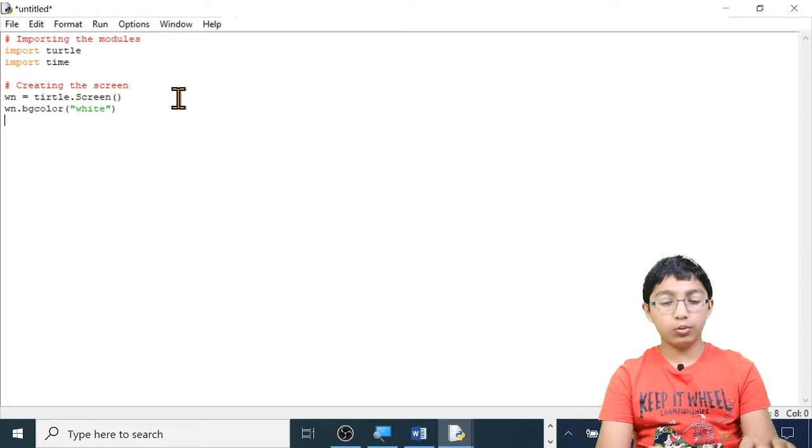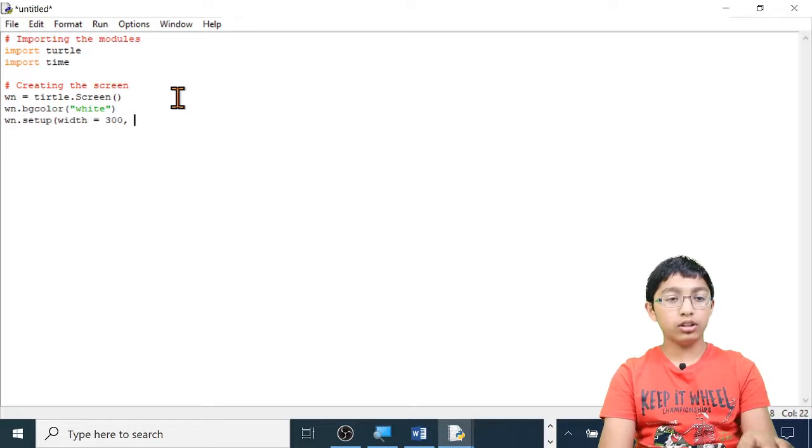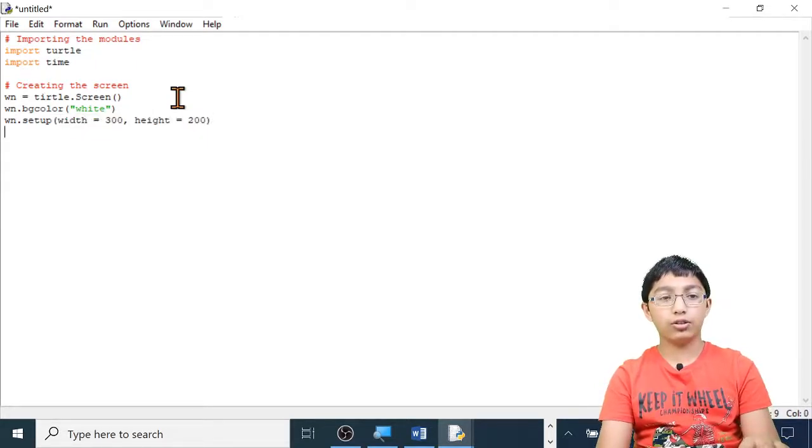Now I'm going to set its width and height to 300 and 200. So win.setup, open brackets, width equals 300 and height equals 200. Close brackets. Now I'm going to add a title to the screen. win.title, open brackets, open quotation marks.